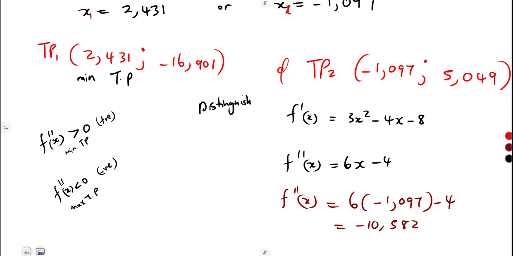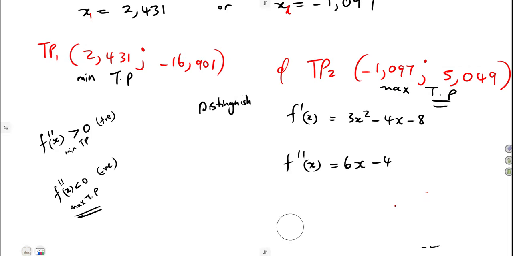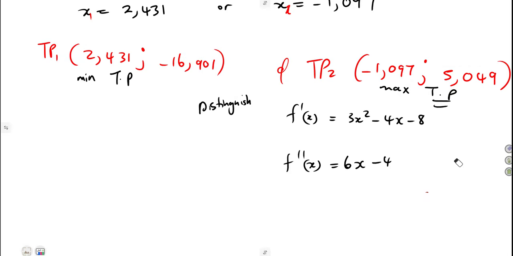We are obtaining a negative value, it means our second derivative is less than 0. So that's a maximum turning point. So the second turning point is a maximum turning point. So that is the case on your turning points. You just need to find the second derivative and compare it that way.